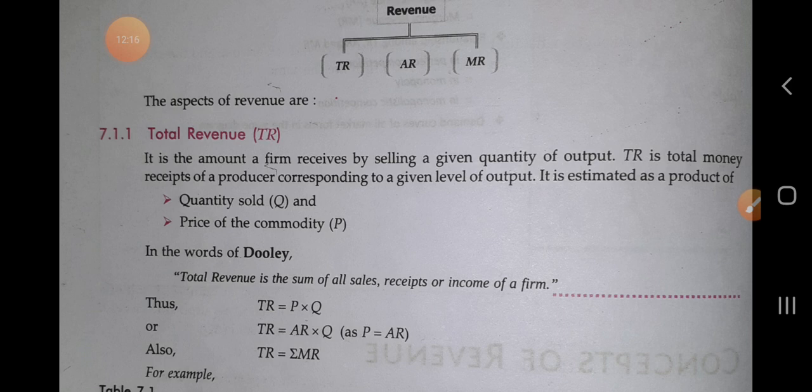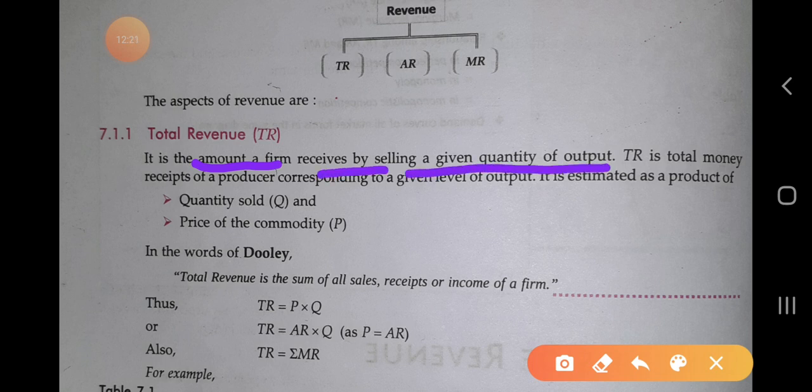Whatever income a producer gets after selling a given quantity of output is called the total revenue, the total money received corresponding to a given level of output.